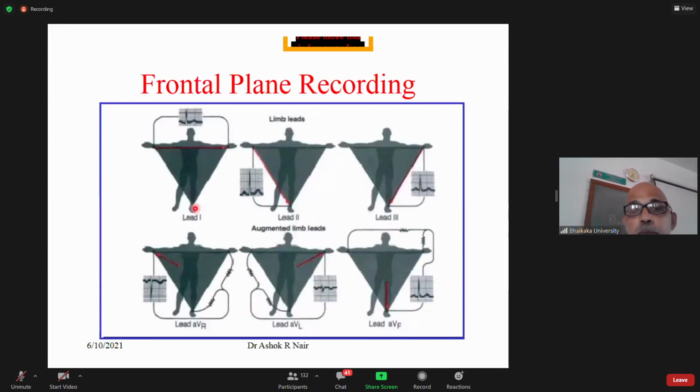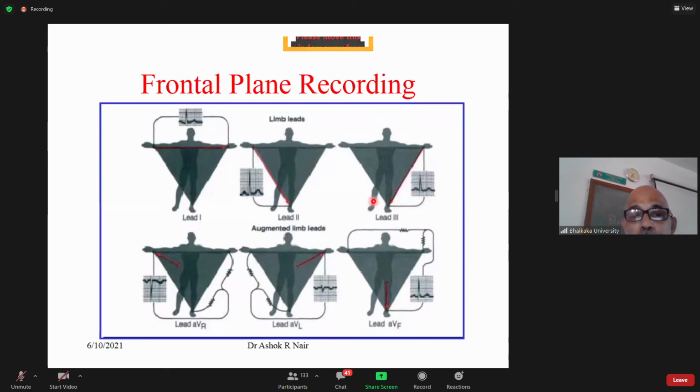You have this equilateral triangle, lead 1, lead 3. If you mark the center here, the point has 0, and bring all these together, you'll get 3 axes, the 0 axis, the 60-degree axis and the 120-degree axis.